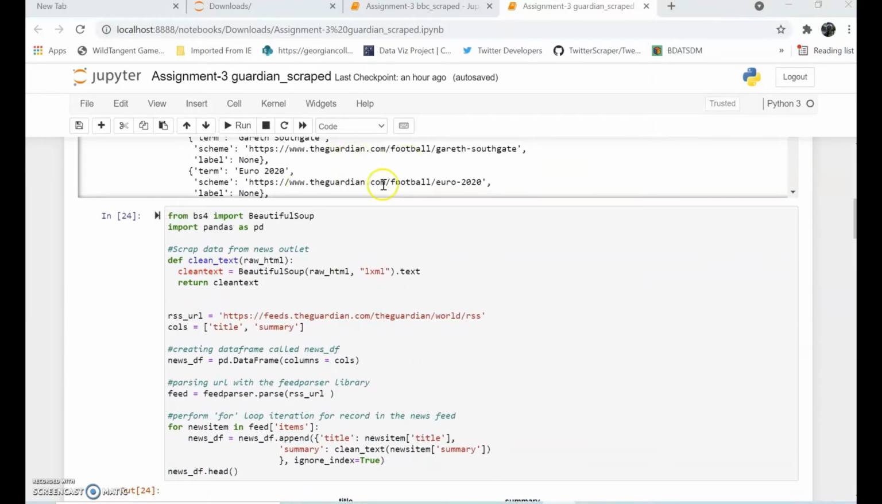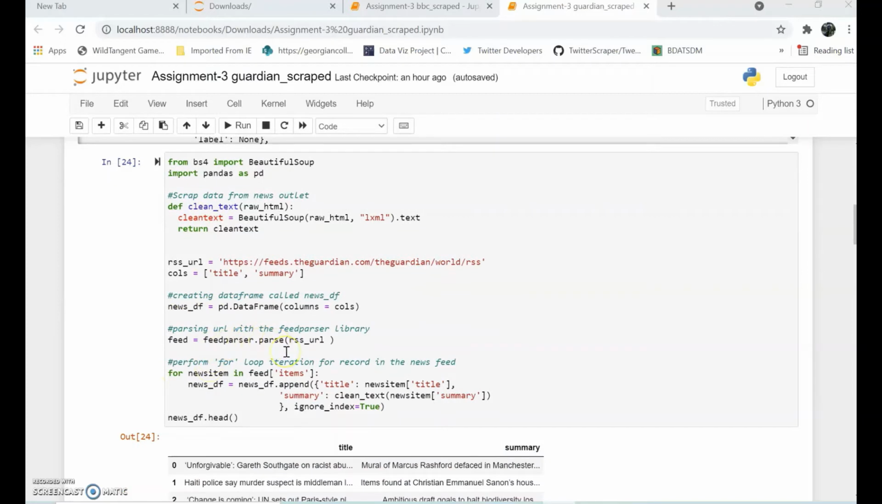So feed URL will be storing our URL. Then we are displaying the data, so we are getting all the XML tags here. Then we will be using the BeautifulSoup and pandas libraries. This is the clean_text function, which is used to scrape data from the news outlet. These are the two columns which we are trying to fetch from this URL, that's the title and the summary. Now we are creating a data frame called news_df. Then we are passing the URL with the feedparser library, and later on, we are performing the for loop iteration for each of the records in the news feed.